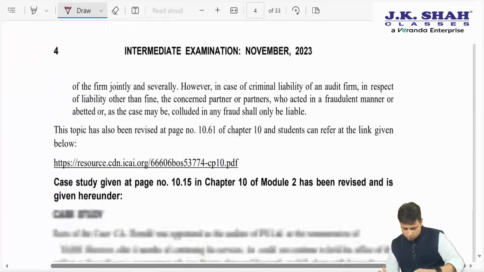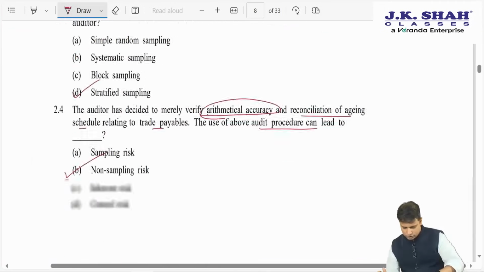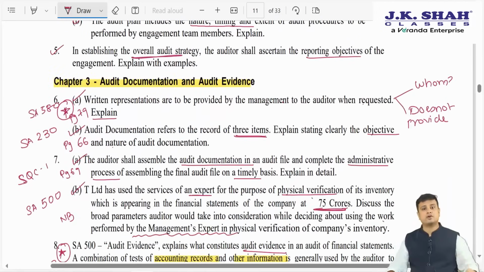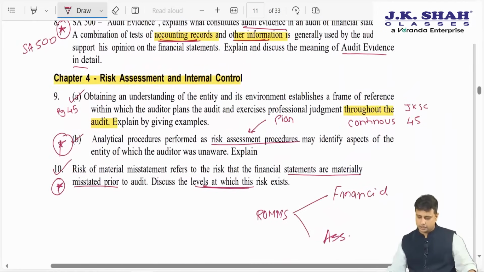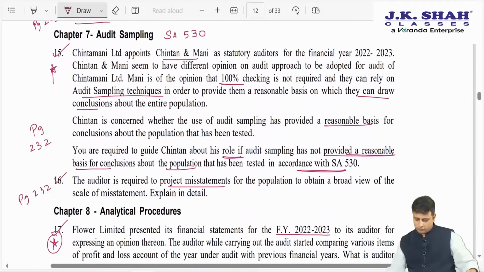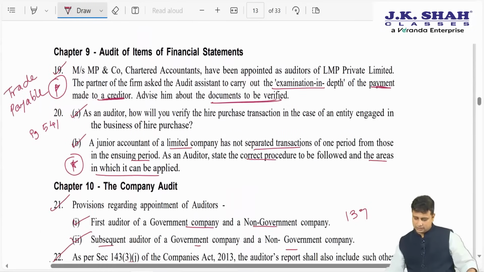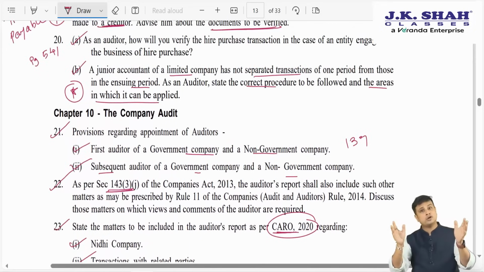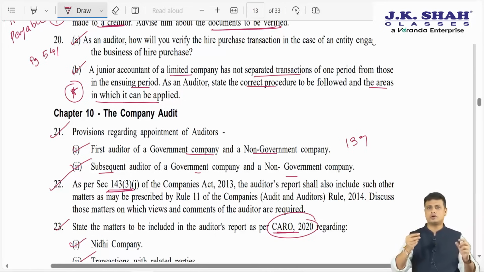So here I have marked all the important things. MCQs are manageable, but still I would suggest you go through the case study based MCQs once. You must refer question number 6. You must refer questions 8, 9B, 10, 12, 15, 17, 19, 20B. All the students who are short of time, at least crisply go through these questions, all the JKC students, because every other question has been covered in detail. There are a few additions, a few different ways of asking, so you must go through these questions.